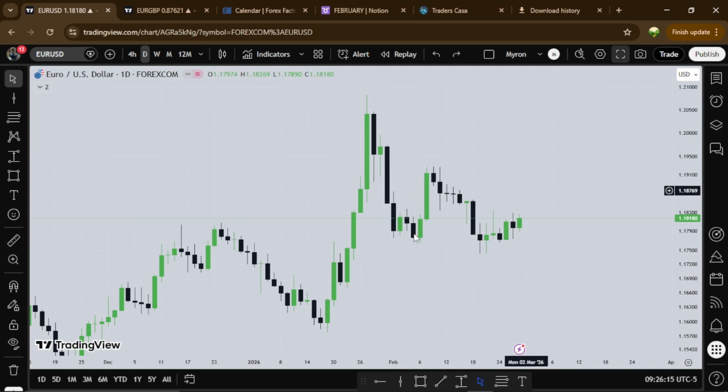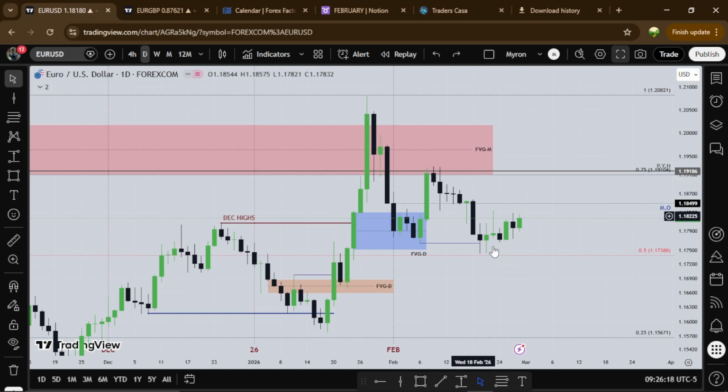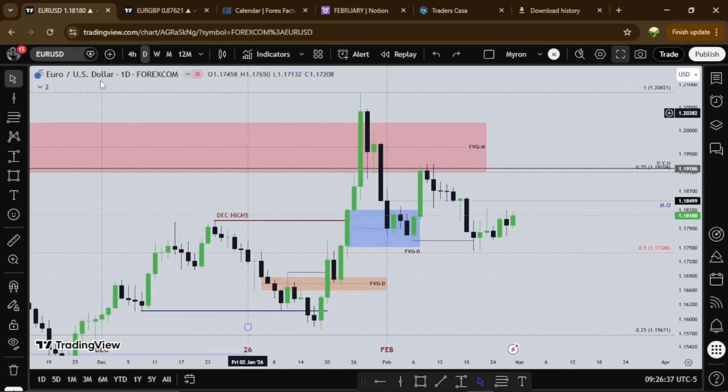So if the dollar is going higher, you want to see the euro go lower. If the dollar is going lower, you want to see the euro go higher, right? This is Euro USD, euro coupled with the dollar, so whatever is happening to the dollar will affect this chart.